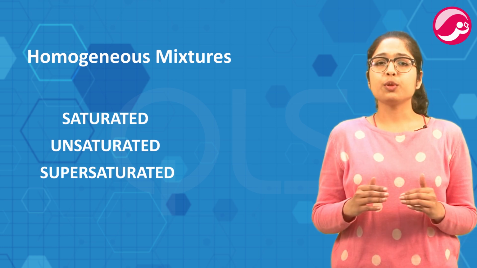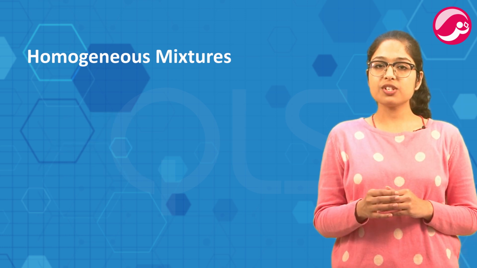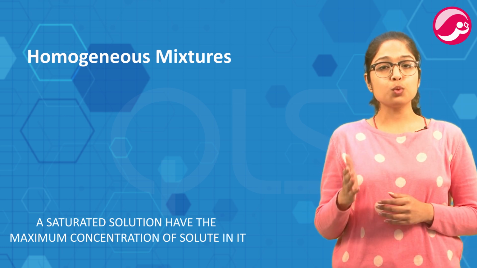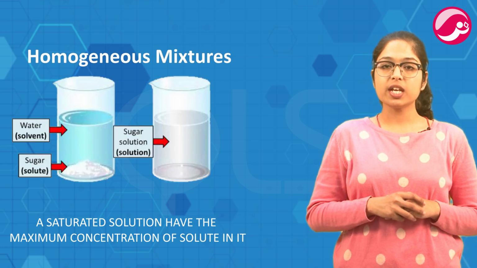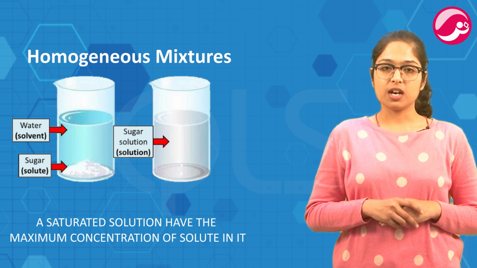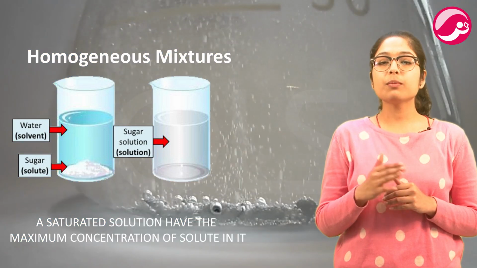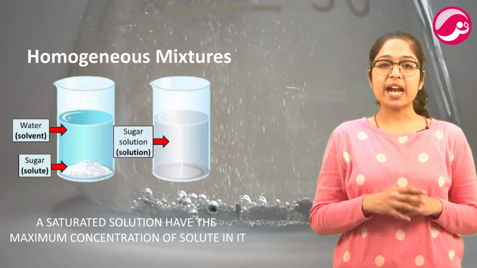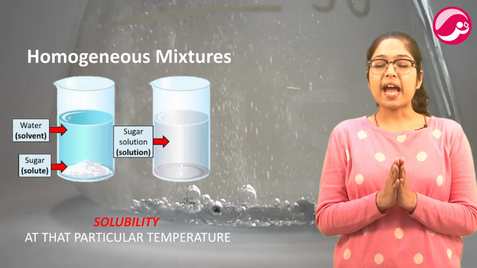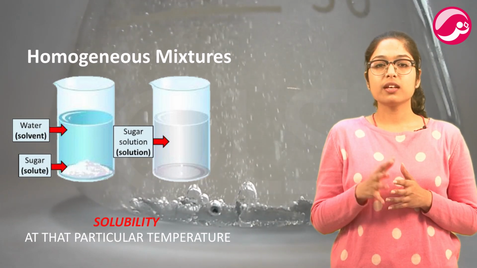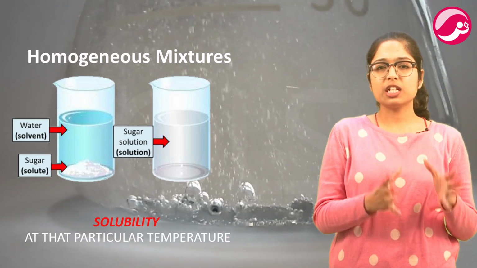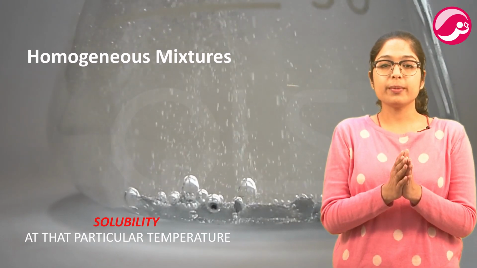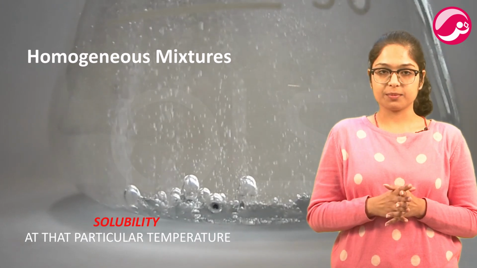When no more solute can be added to a solution at a given temperature, then the solution is called a saturated solution. The sugar solution at step 2, where 2 spoons of sugar were added in water, is an example of saturated solution. A saturated solution have the maximum concentration of solute in it. The amount of solute present in the solution at this point is called its solubility at that particular temperature. किसी भी एक पर्टिकुलर टेम्परेचर पे किसी भी सोल्यूशन में जितना मैक्सिमम अमाउंट सॉल्यूट प्रेजेंट होगा वो उस सोल्यूशन या सॉल्वेंट में उस सॉल्यूट की सॉल्युबिलिटी कहलाती है.